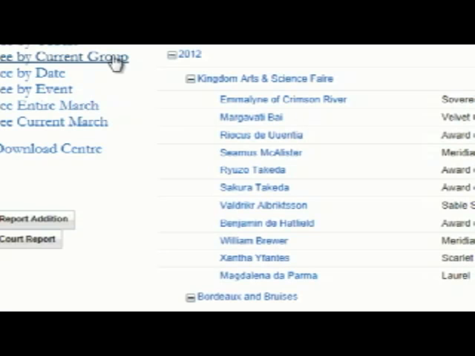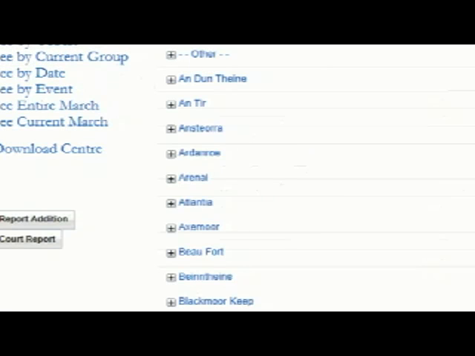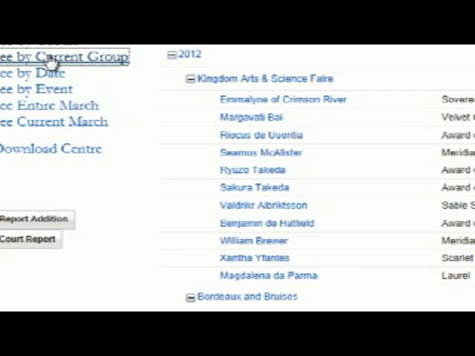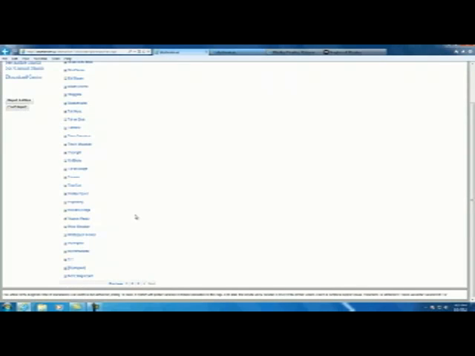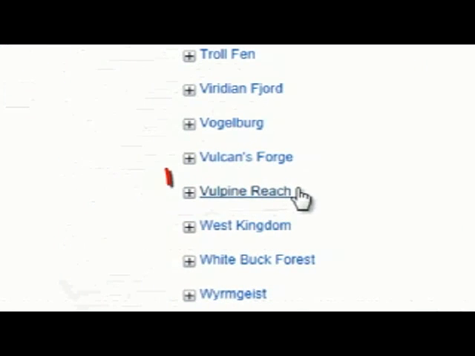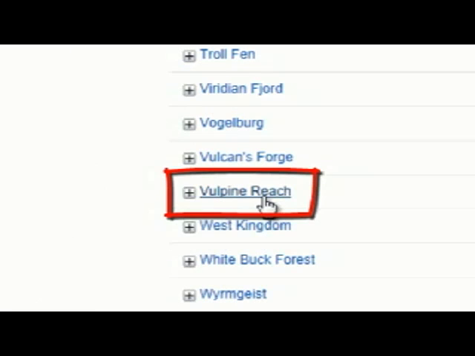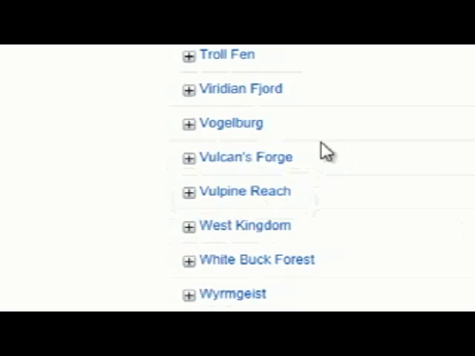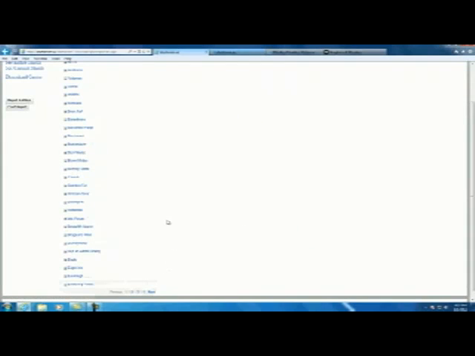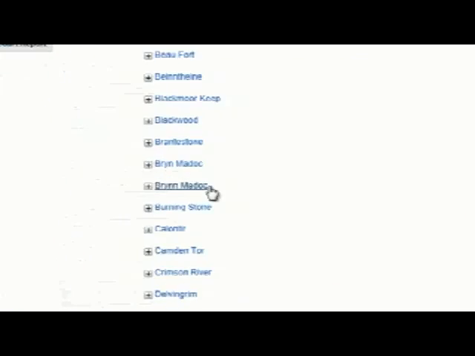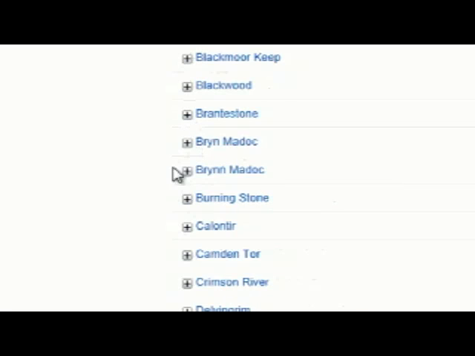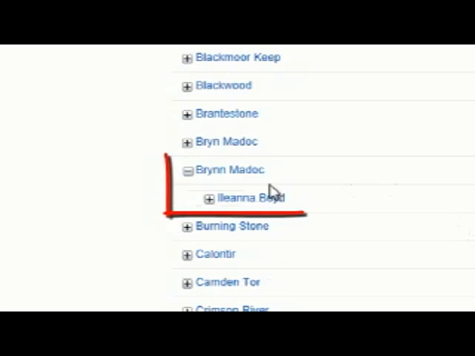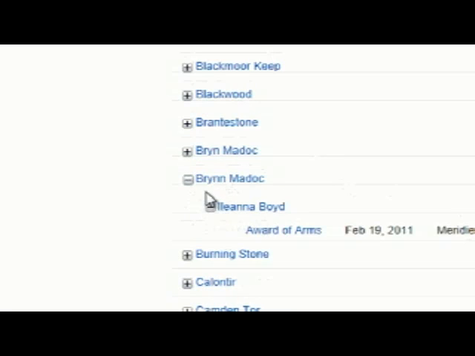You want to make sure that the group name is spelled accurately. One way is to go back to See Current Group and check and make sure that your spelling for the name of the group is correct. Vulpine Reach, we see it's 2 words, not 1 word together. It's not Vulpine's Reach, though it was called that at one time. We want to make sure of that because there are some court reports, and I will point one here for Bren Maddock, where we have someone with 1 N and 2 N's. And considering there's 1 award for the 2 N, that is incorrect.